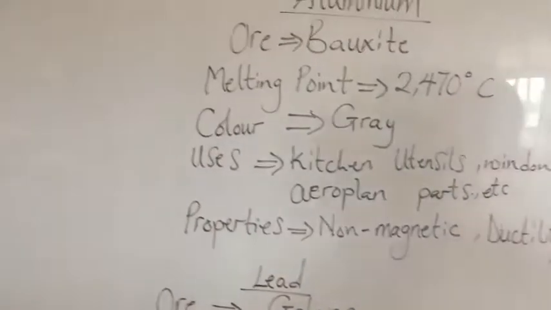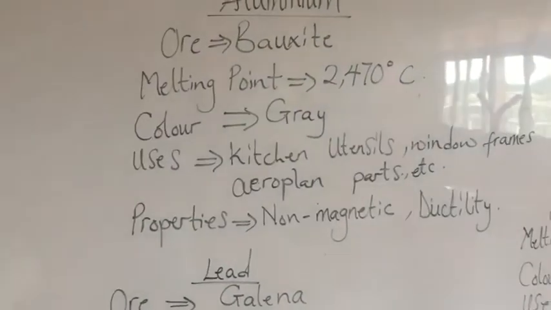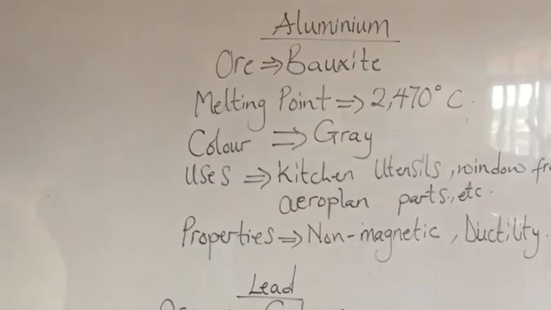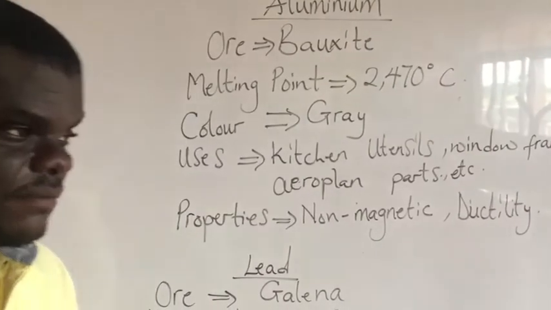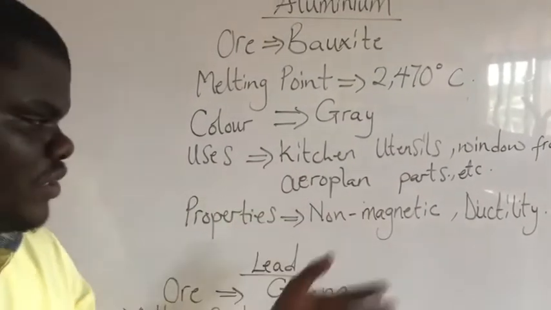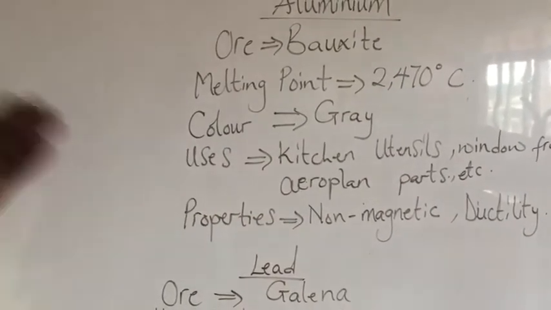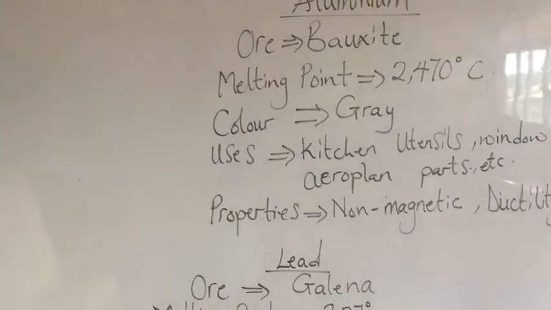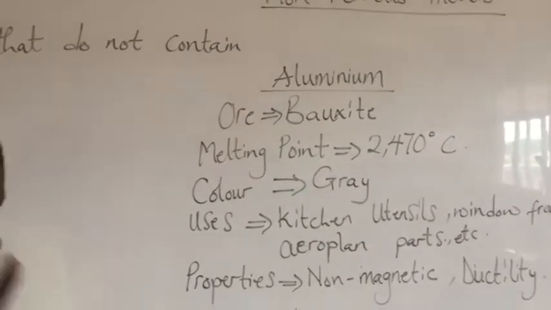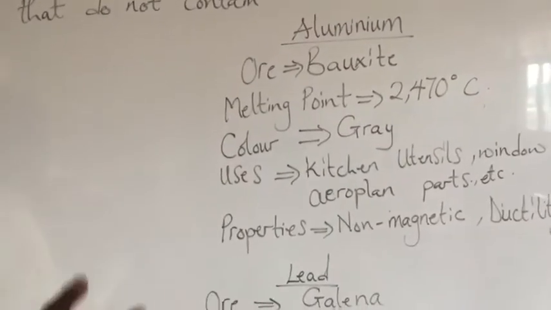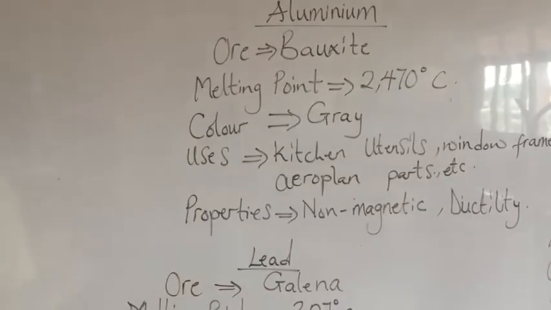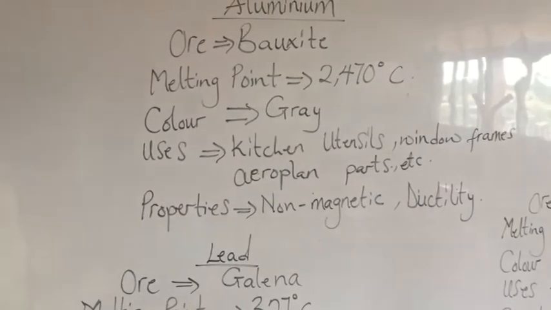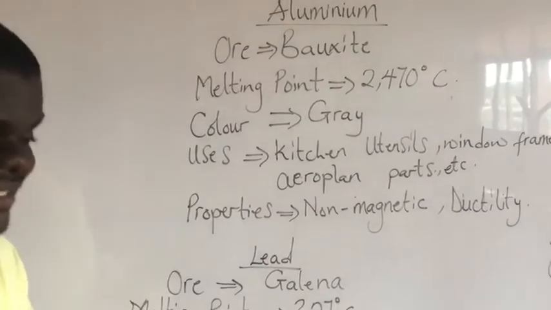Now, uses of aluminium. Most of the kitchen utensils we use in our various homes are made from aluminium. Our window frames and airplane parts are all made from aluminium. Now, properties of aluminium. Since they do not contain iron, it means that they are not magnetic. Two, they are ductile, that is ductility. And since they do not contain iron, that means they are not corrosive. So aluminiums are not corrosive, they are not magnetic, and they are ductile.